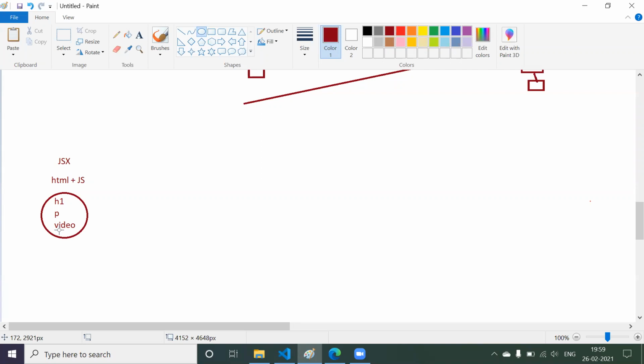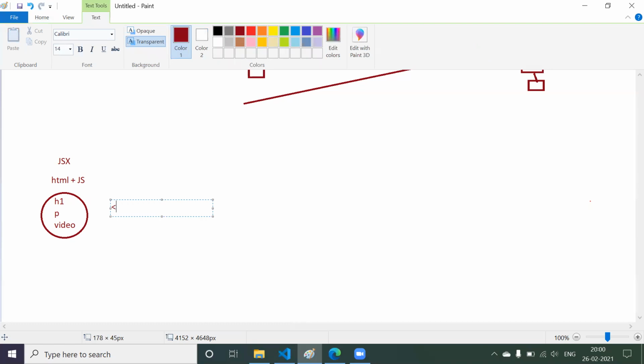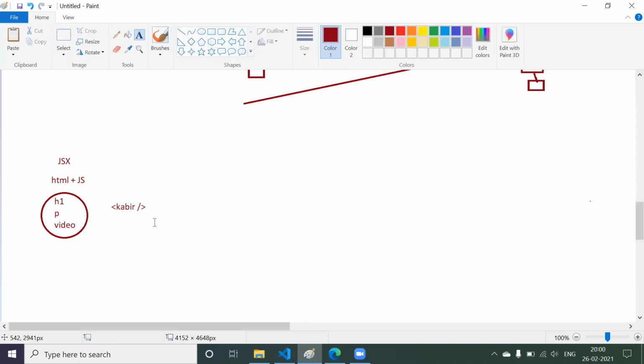So for this tag, this is the purpose. For this tag, this is the purpose. Now what React is telling us is, instead of using a predefined tag, you can create your own tag. You can create a tag, something like Kabir. I want to create a tag element like Kabir, and I want to give my own functionality to this particular element. Now if someone wants to use the Kabir element, he can use it according to his requirement. So we can create our own elements. That's the benefit we are going to get with React. So this is one more benefit.